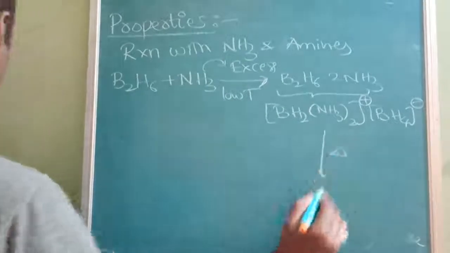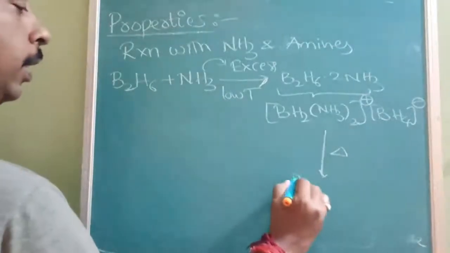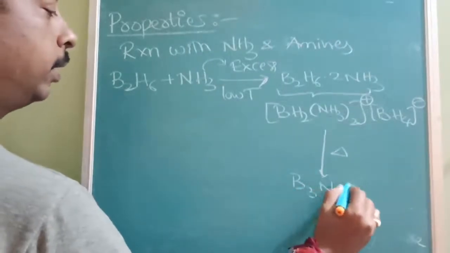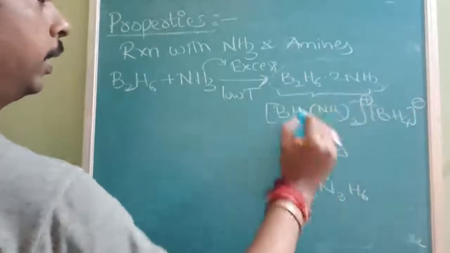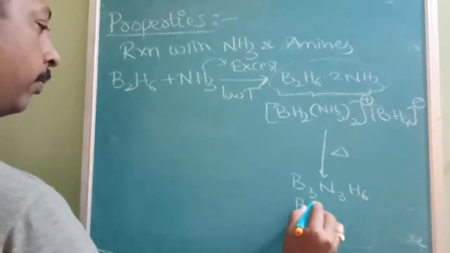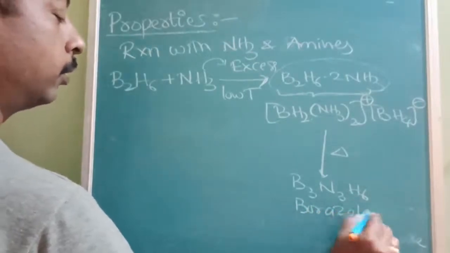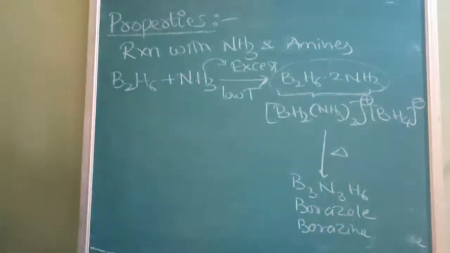When it is further heated, then it will form, as we have already studied, B3N3H6. I am telling you again and again, this is more important. It is called borazole, and it is also called borazine, B3N3H6.